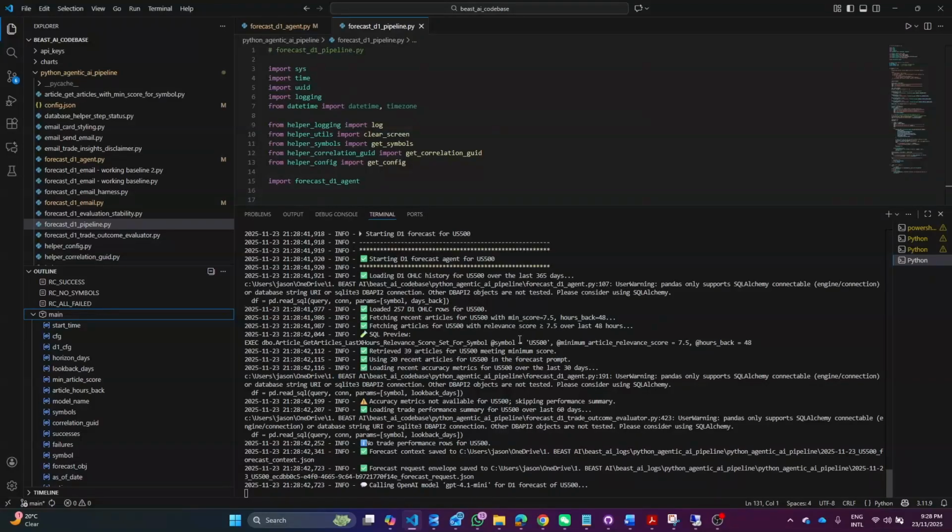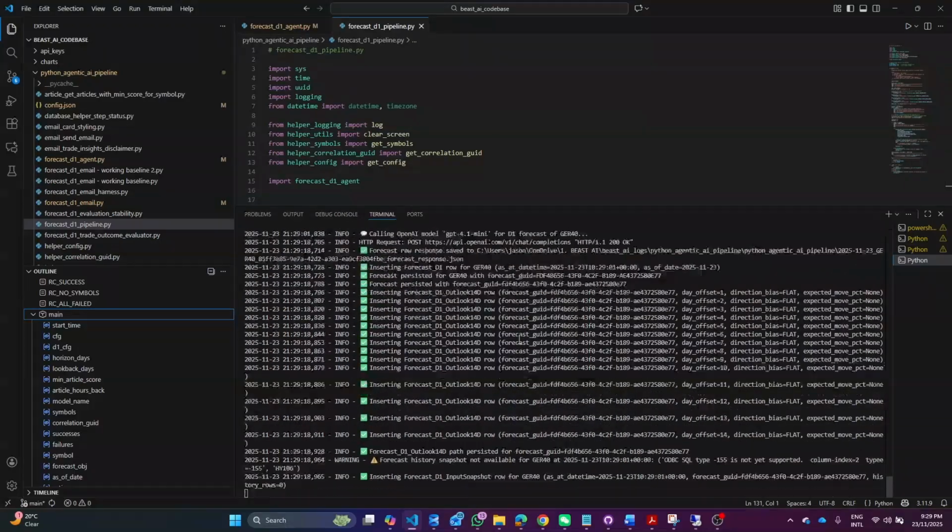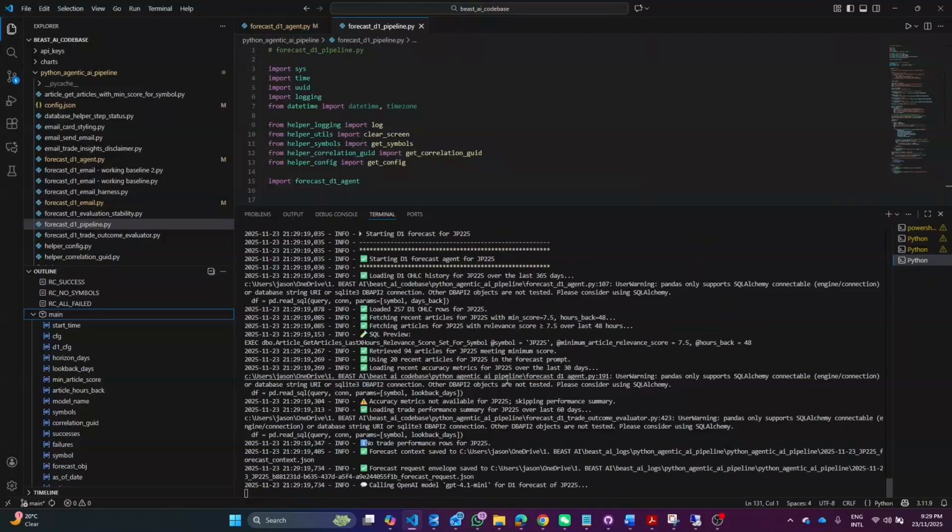Now, for auditability and for maintaining human in the loop, which is me, I like to see actually what the output is. So I have, as part of the process of the agentic AI, I get it to send me an email so that I can see what's happening. Let's have a quick look at one of these emails.